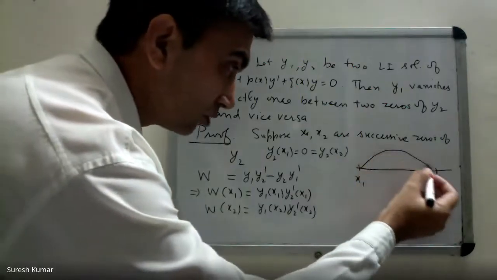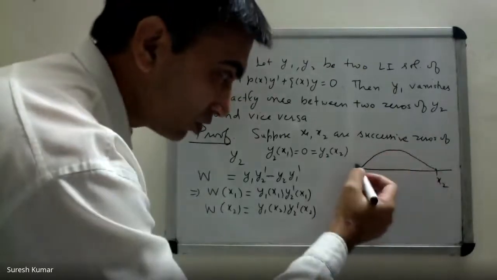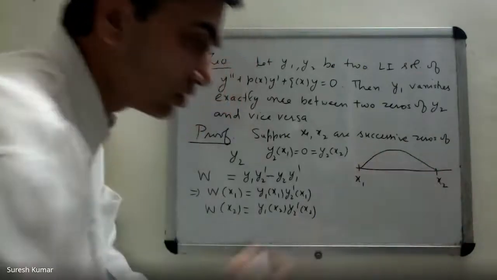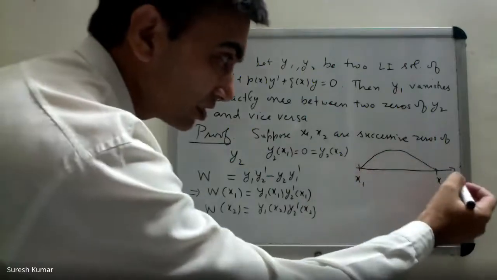So the graph of y2 goes like this. Let's say that there are two possibilities: either it goes like this or like this. Let's consider the first one. If the graph of y2 goes like this on the x-axis, okay?